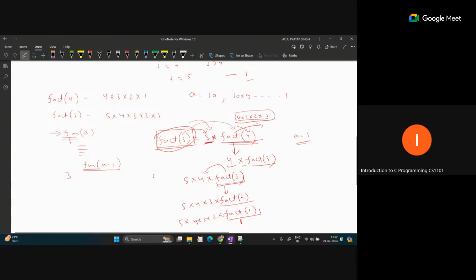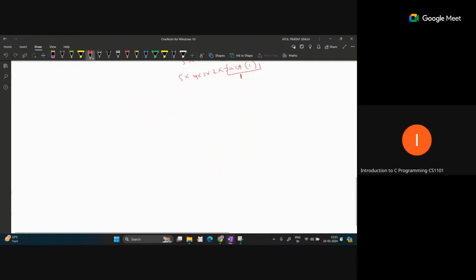That means after some repeated recursive calls, our function should terminate. Only then can we end our final code. Otherwise, if the base case is not given in your code, then your code will not terminate. So here we will do the same thing: we will design this factorial function like this.